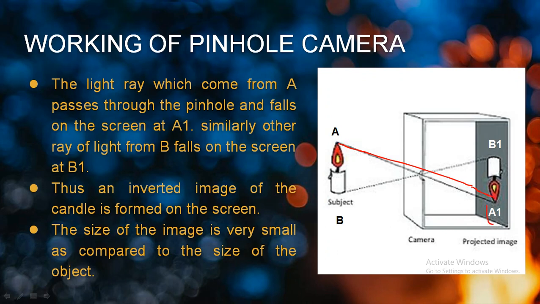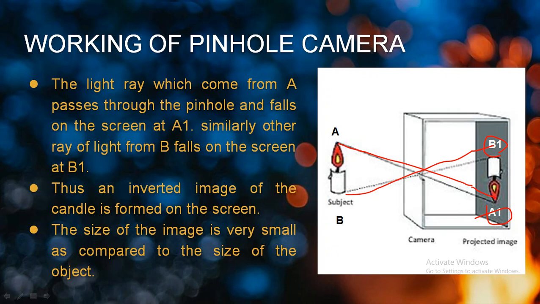That is A1. Now the second ray, that is B, will travel through the hole and be captured on the screen as B1. Not only these two rays, whatever rays are in between A and B are all captured like this and create an image of this object, or should I say candle. So in this way the pinhole camera is used to capture the image.